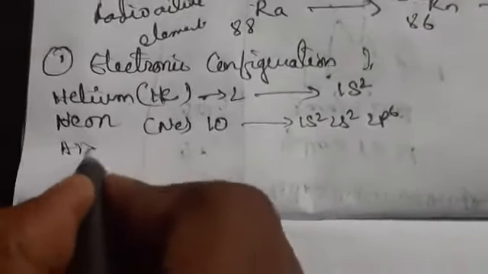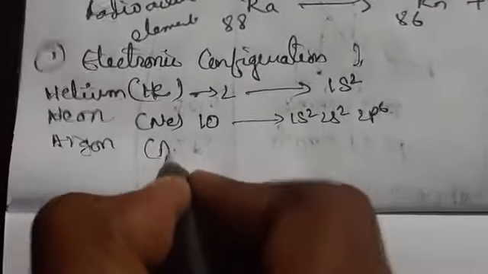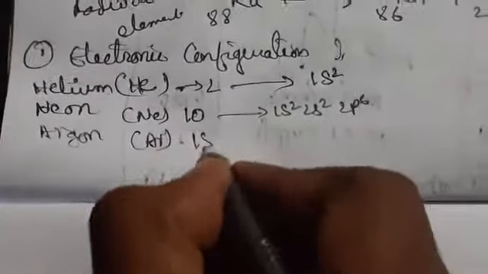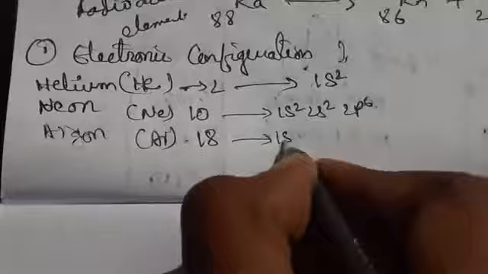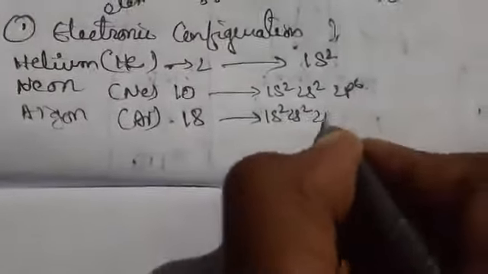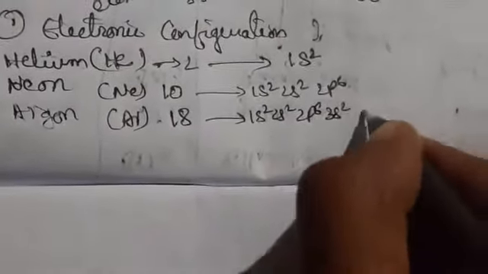Coming to argon, symbol Ar, atomic number 18, the electronic configuration is 1s2 2s2 2p6 3s2 3p6.